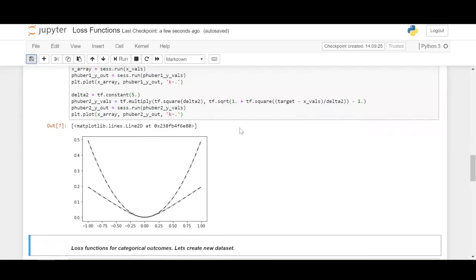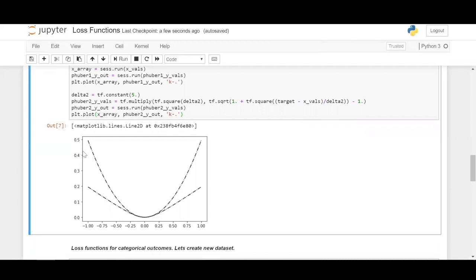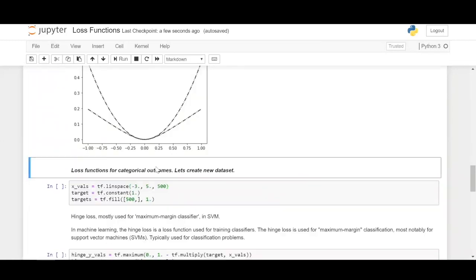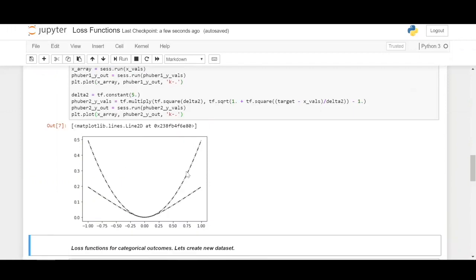So it is unaffected by outliers. That's one good thing about this, and it converges pretty well at the target. This is something which we want, since it combines the best out of L1 loss and L2 loss. So now we will be exploring the loss functions for categorical data.